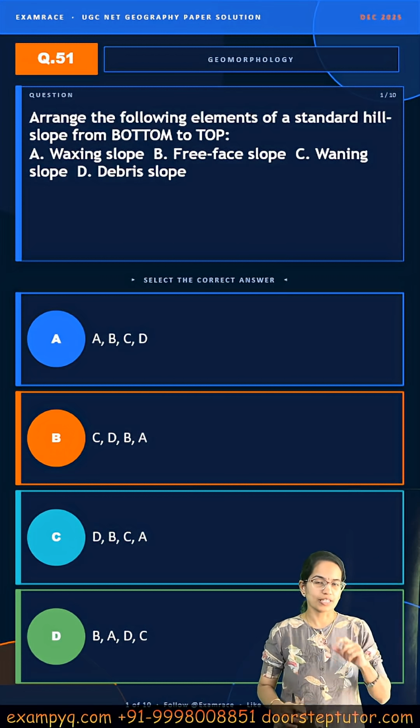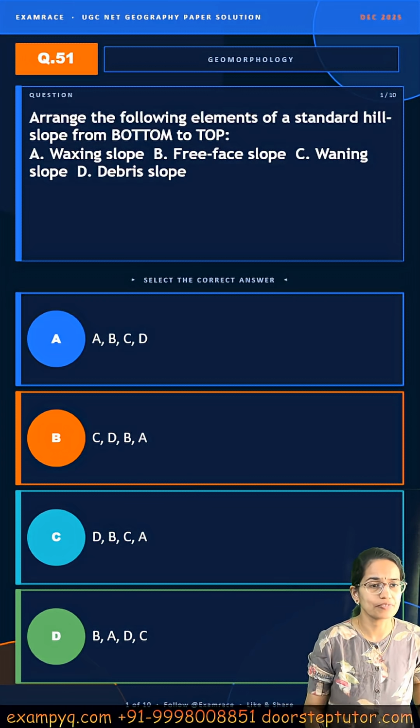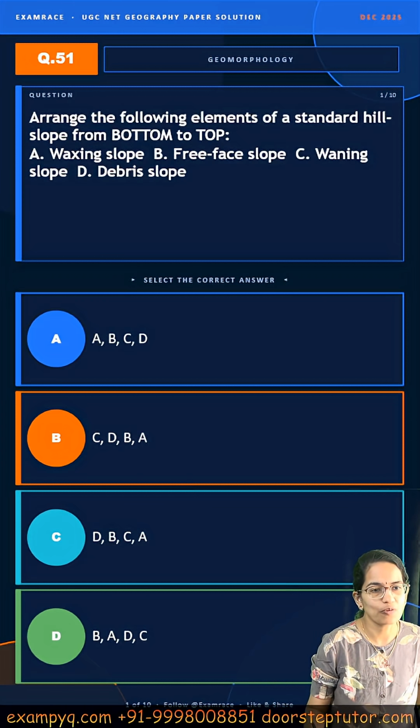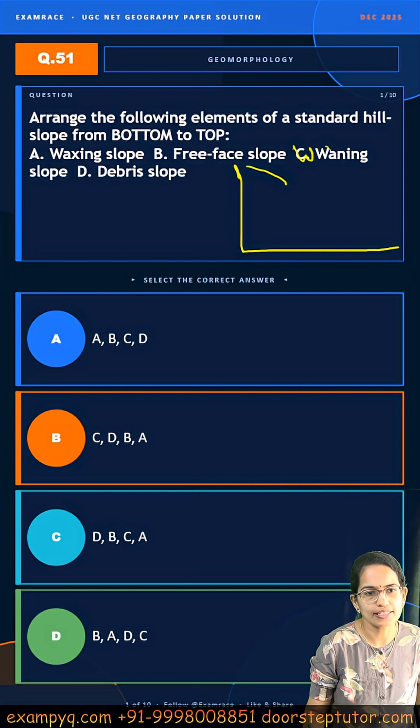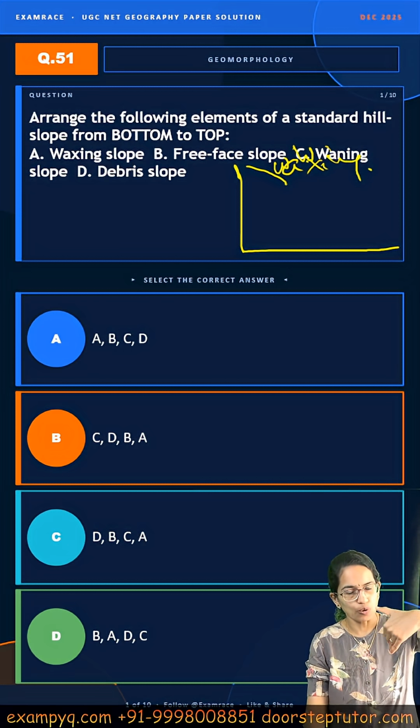Let's solve one of the trick questions from UGC NET paper, and this is a standard kind of question asked every time on the hill slope. Now very important to remember, on the top of the hill slope is what is called as the waxing surface, right? Waxing means it is convex in nature, it is protruding outwards.